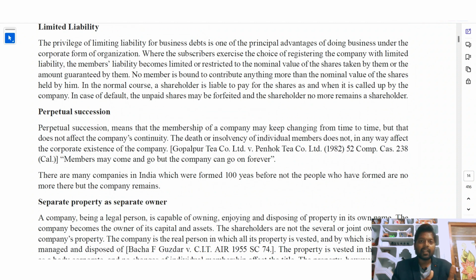So if a company is formed with the limited liability concept, whatever the company's liability, the liability pertaining to this particular member is only up to his share value. No member is bound to contribute anything more than the nominal value of the shares held by him. In the normal course, a shareholder is liable to pay for the shares as and when they are called up by the company. In case of default, the unpaid shares may be forfeited and the shareholder no longer remains a shareholder.